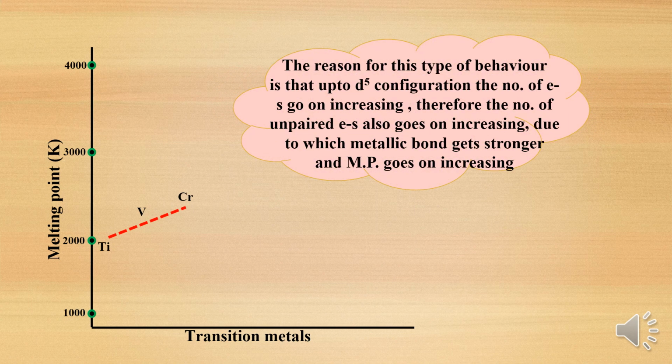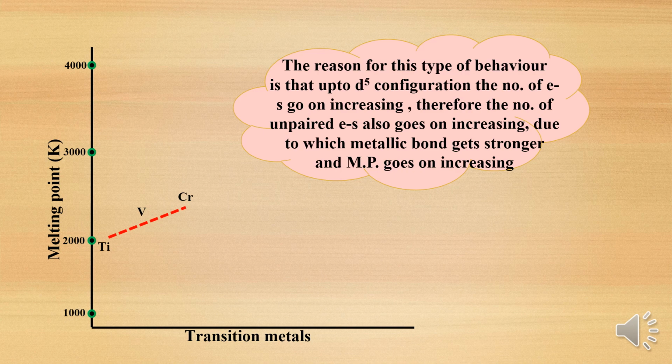So why is it so? The reason for this behavior is that up to d5 configuration, the number of unpaired electrons goes on increasing. Due to that, the metallic bond gets stronger and the melting point goes on increasing.